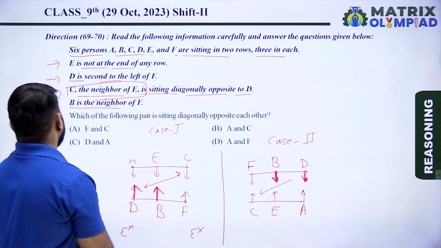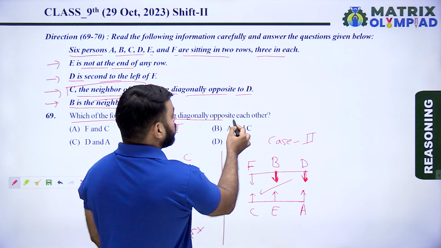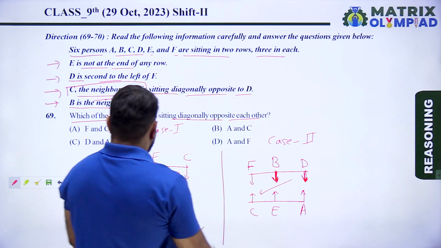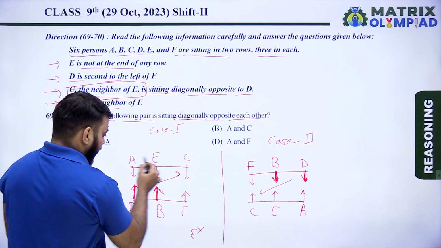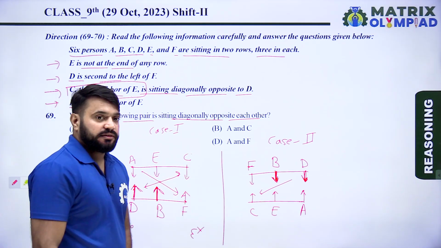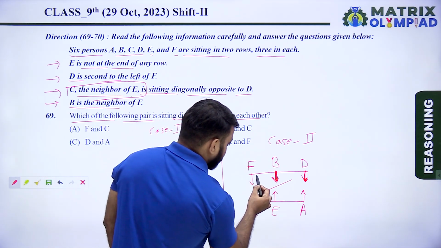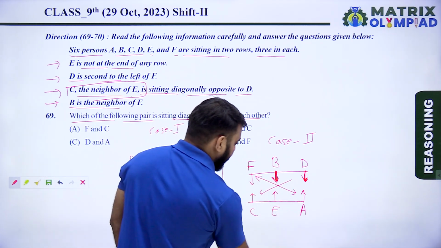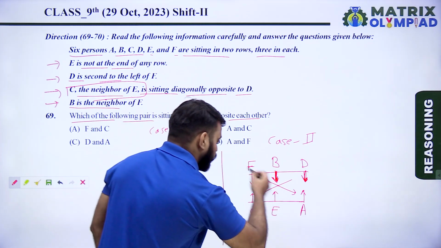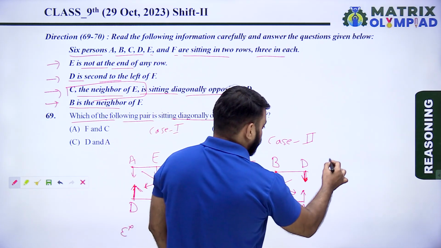So now question is, which of the following pair is sitting diagonally opposite to each other? So A and F, and C and D are diagonally opposite to each other. In this case, F and A are diagonally opposite to each other and C and D are diagonally opposite to each other.